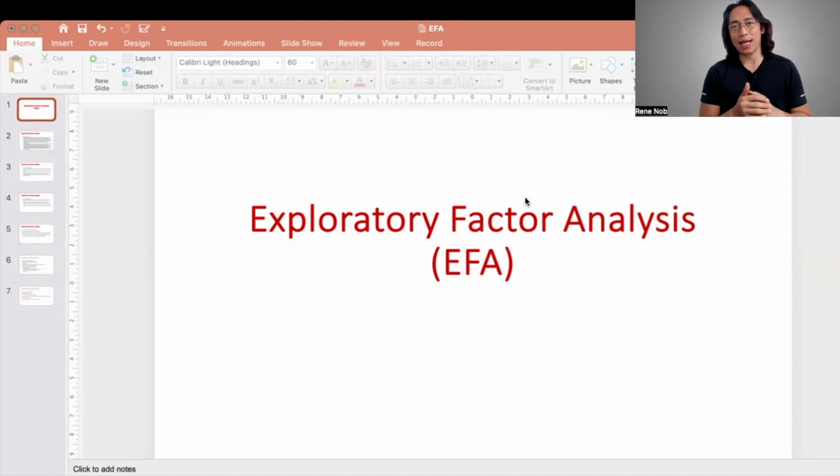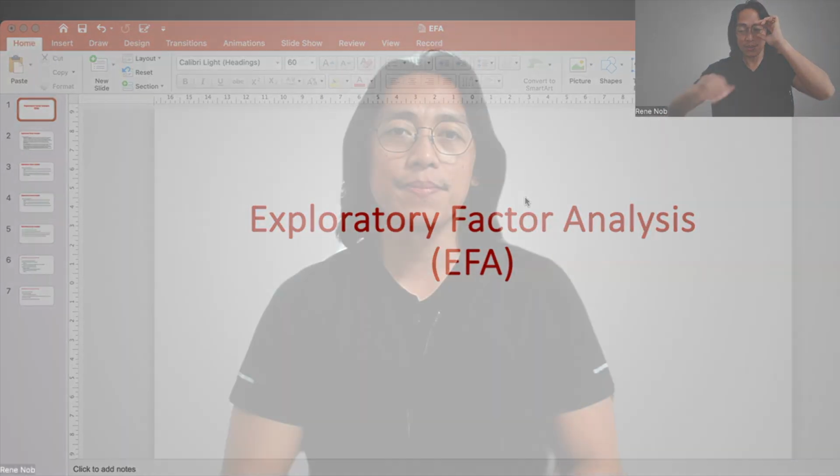So for today, I'll try to talk about exploratory factor analysis, specifically how to run exploratory factor analysis in JASP and what are some of the considerations that we need to think about when we do so.